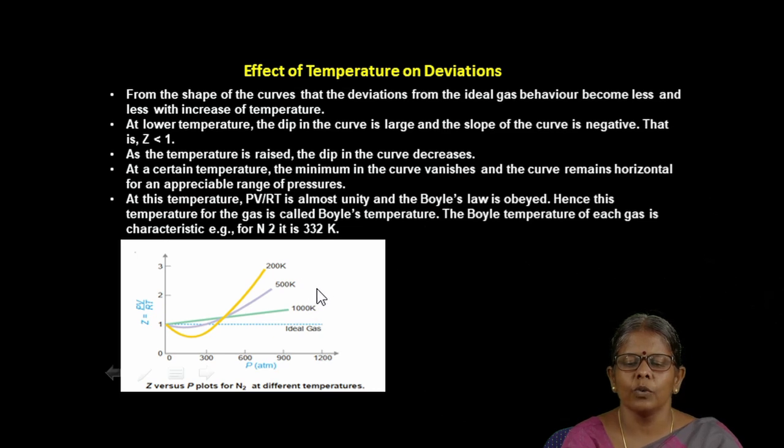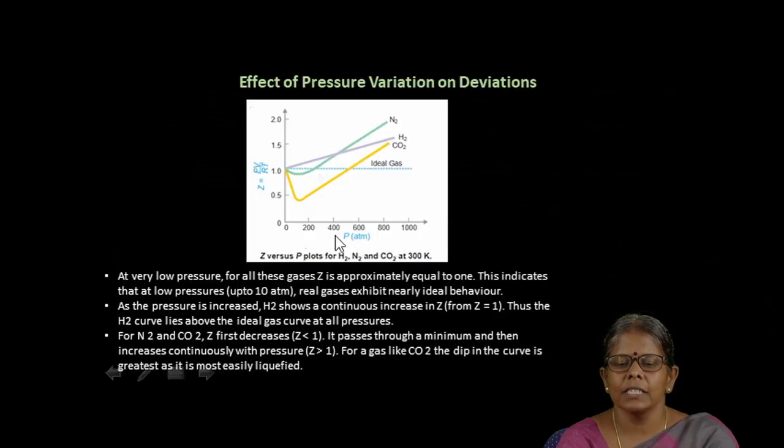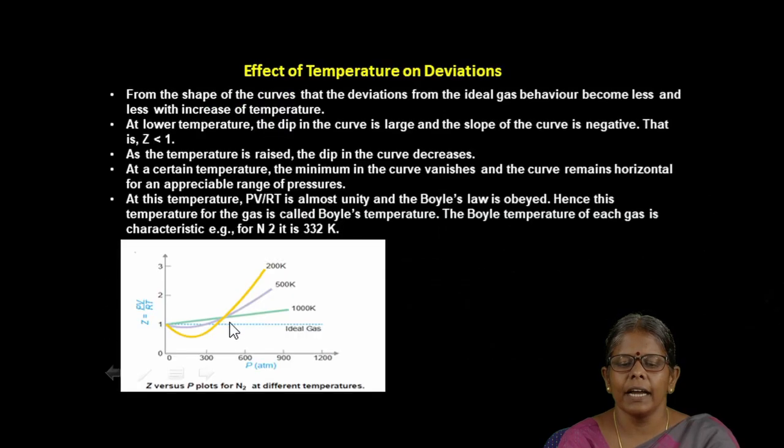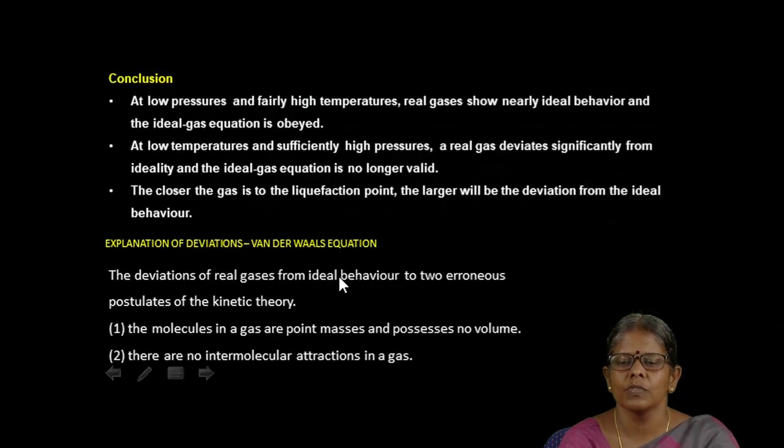From this, we have concluded two points. From this graph and the previous graph, at low pressure, the gases behave ideally. Similarly, at high temperature, the gases behave ideally. These two are the conclusions we get from the compressibility factor.